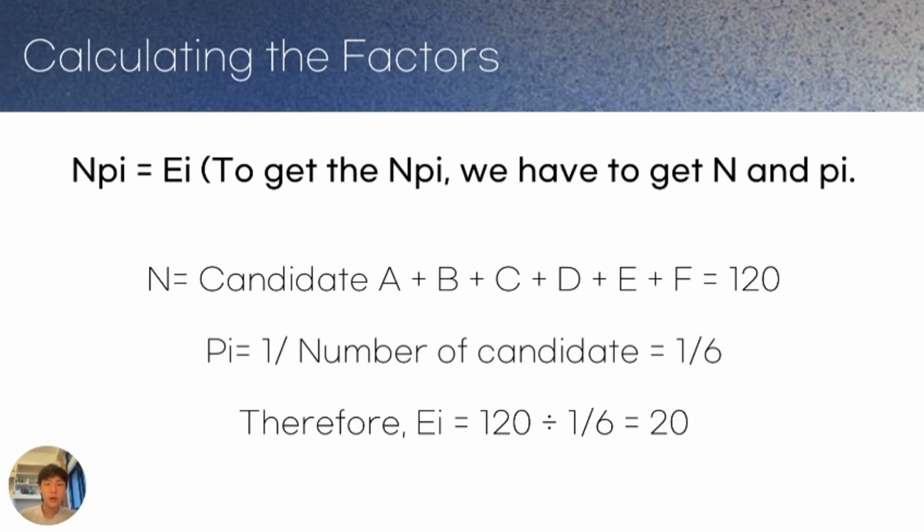To get npi, we have to get n and pi. For n, we add all the candidates, A plus B plus C plus D plus E plus F, which is 120. For pi, we have 1 over the number of candidates, which is 1 over 6. Therefore, Ei equals 120 times 1 over 6, which is 20.